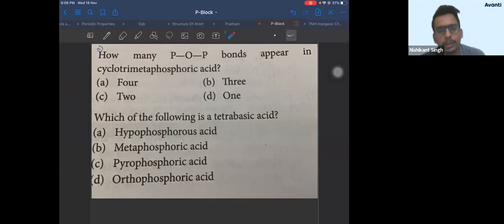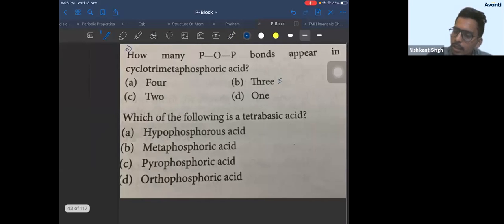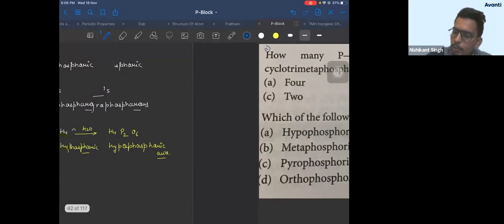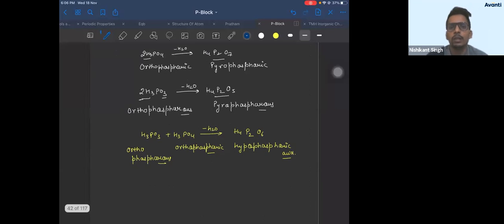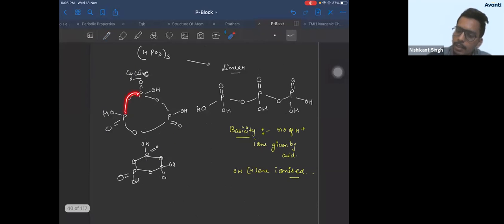Right. So we'll end it now on a count of 3, 2, 1. Let's end it now. Yes. So that's pretty clear. We have already discussed there are 3 POP bonds in the structure, right? You can see one POP bond, another POP bond, another POP bond. So there are total 3 POP bonds in the cyclic structure.